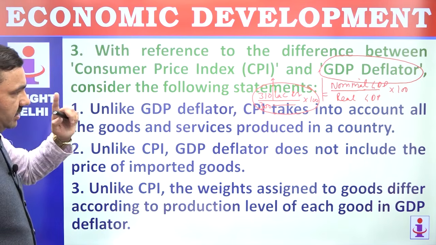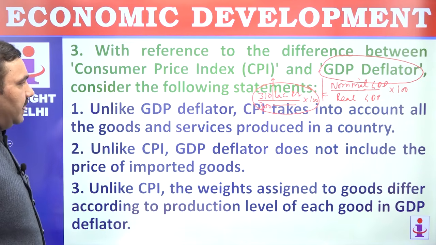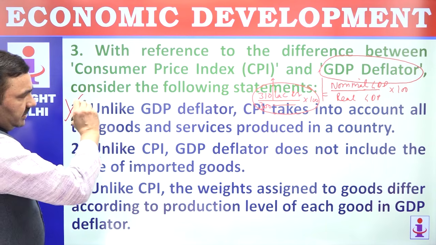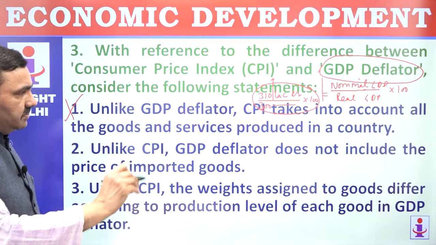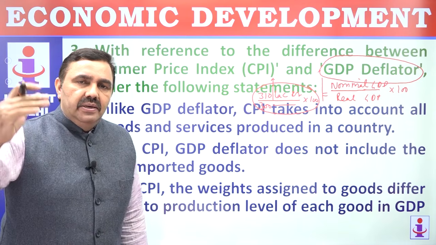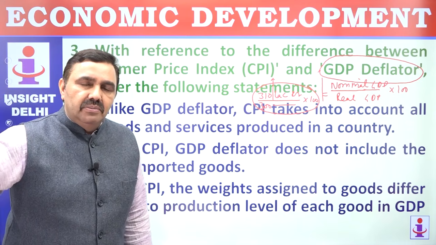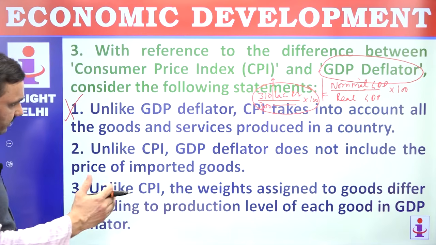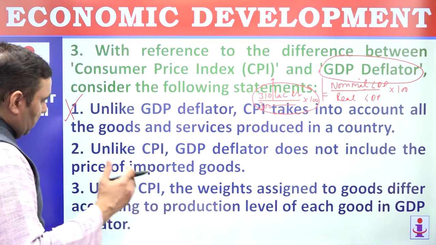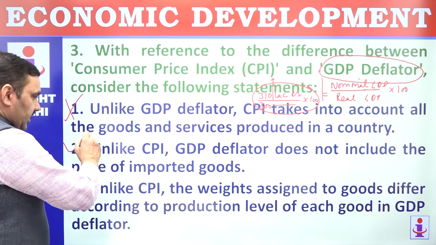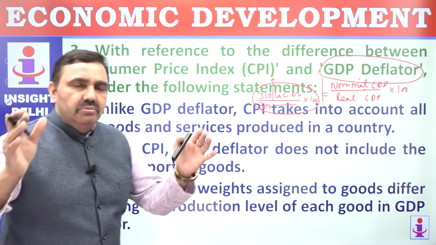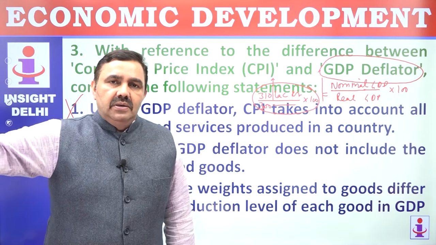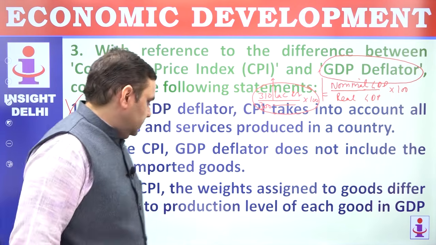Unlike GDP deflator, CPI takes into account all the goods and services produced in a country. Opposite. GDP deflator takes into account all the goods and services produced in a country. CPI basket of goods may have some of the commodities which are imported. Unlike CPI, GDP deflator does not include price of imported goods. That's correct. GDP is within the geographical boundaries, or domestically produced goods. CPI may have some of the goods which are imported from the outside world.